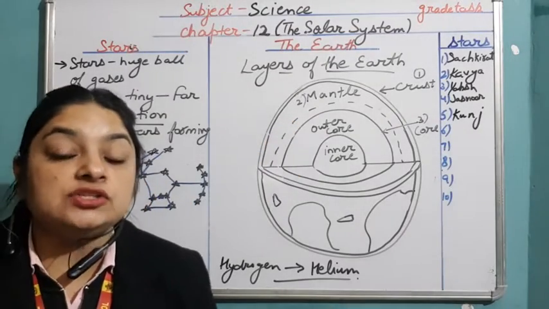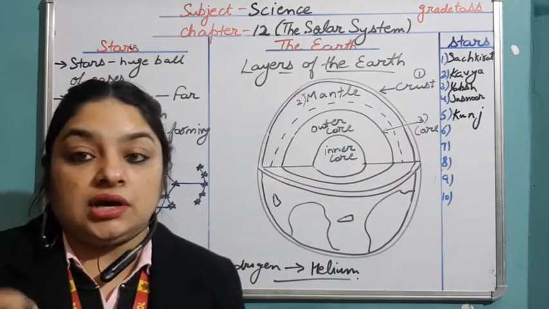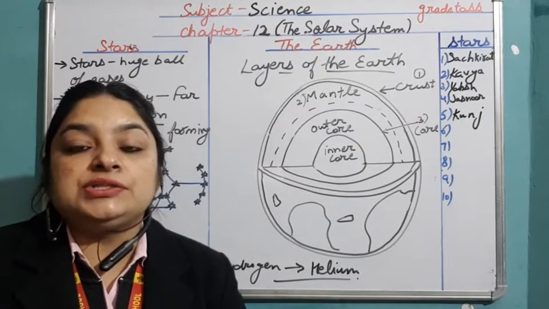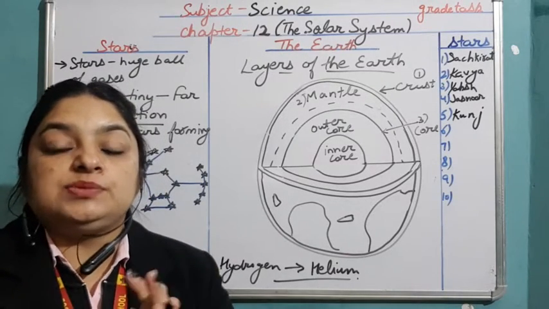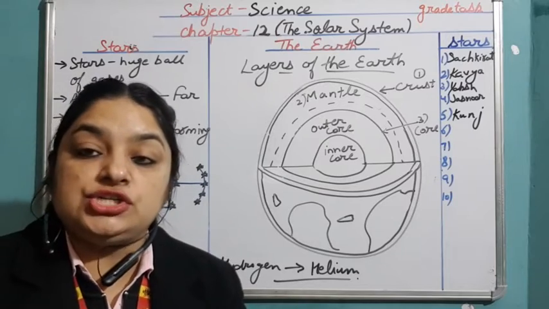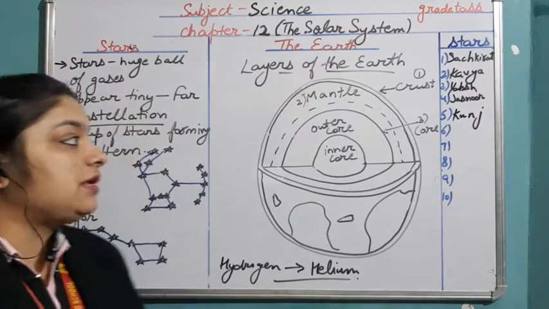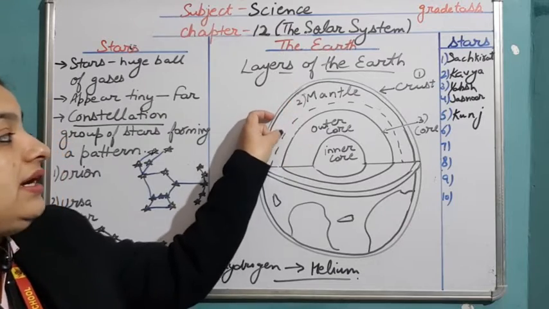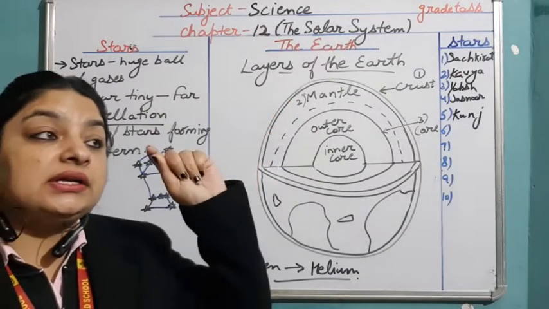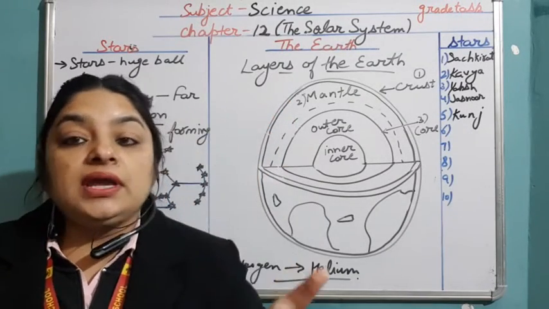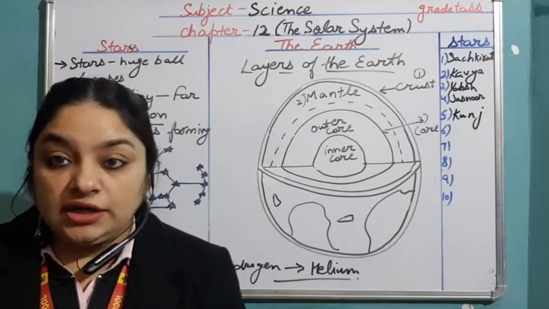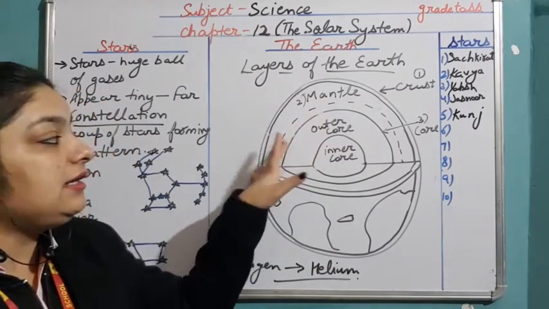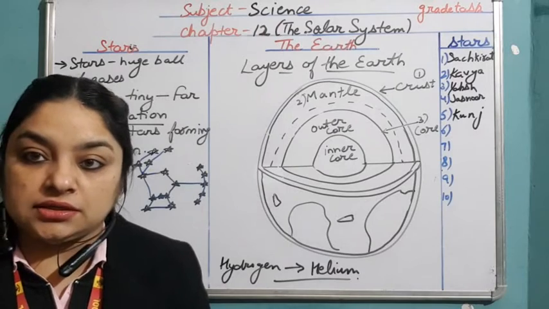The thickness of the mantle layer is around 2900 kilometers, and it is rich in many substances like magnesium, aluminium, and many others. The outer mantle layer is thick and is present in a solid state. The inner mantle layer is present in a molten state.